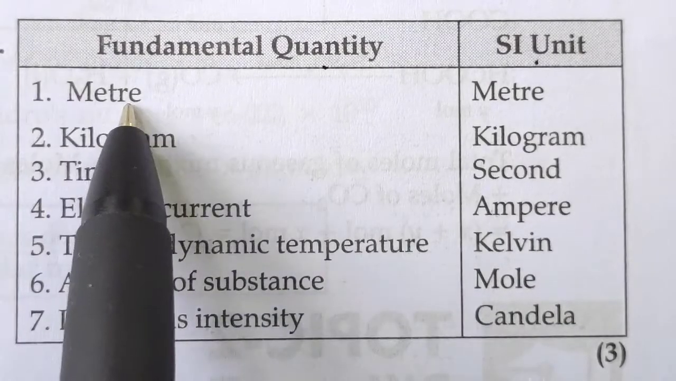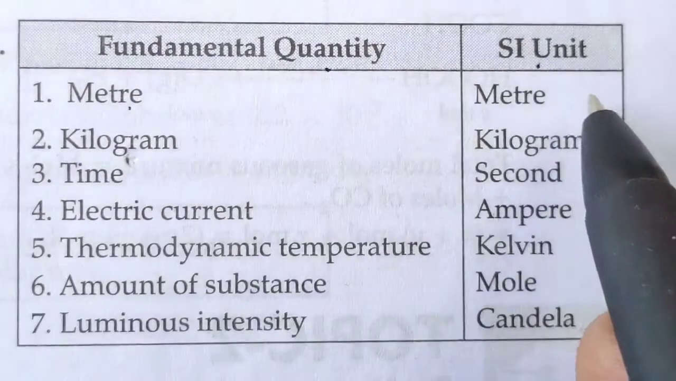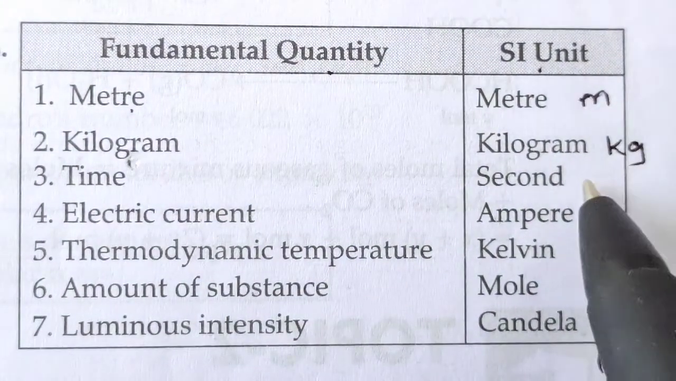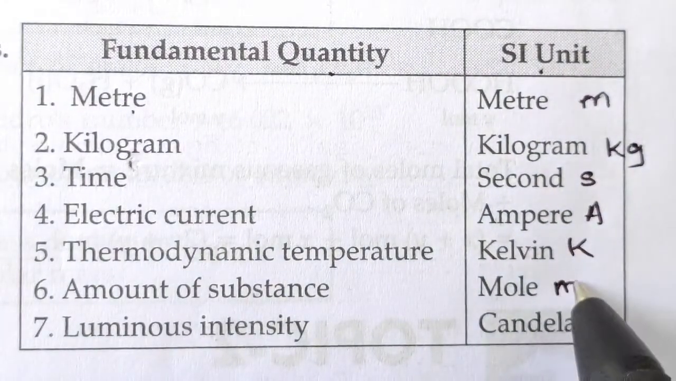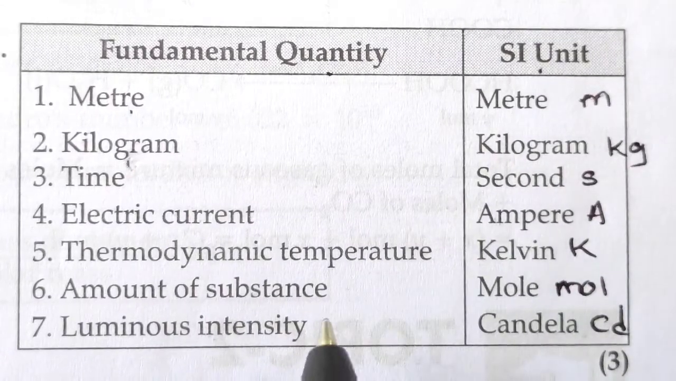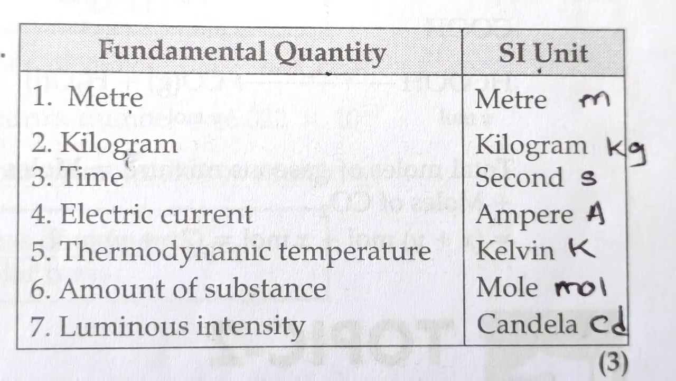What is that? Length is the fundamental quantity, the SI unit is meter, small m. You can remember the symbols. Kilogram, kg, second, s, ampere, capital A, kelvin, K. Here the symbol is mol for mole, and candela, cd. So these 7 SI units you have to remember. This you have to write in your fair book. Okay, so we will stop here just for a minute.